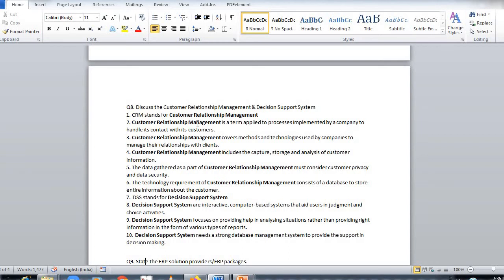And customer relationship management includes the capture, storage and analysis of the information. The data gathered as a part of CRM must consider customer privacy and data security. All the data are secure. The technology requirement of CRM consists of a database to store entire information about the customer.